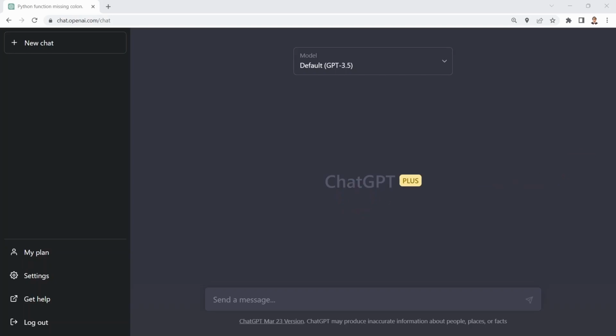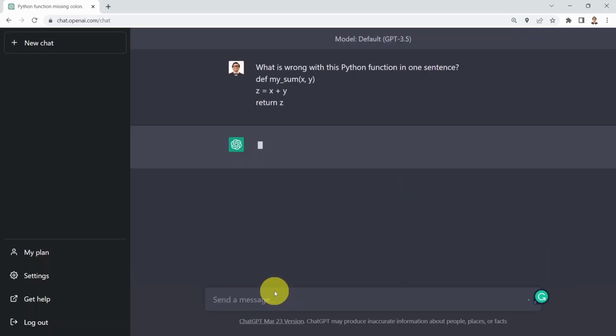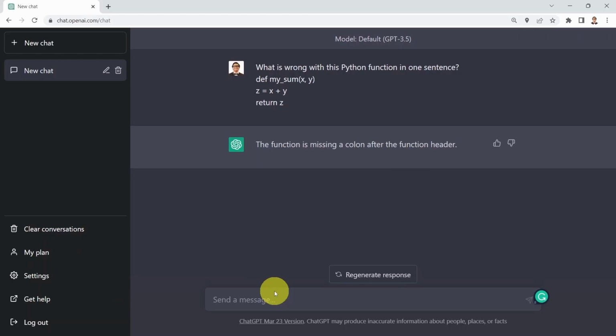Let's assume that we have a Python function that adds two numbers together. It's a pretty simple one. What I'm going to say here is, what is wrong with this Python function in one sentence? If you are familiar with Python, you would notice that a colon is missing in the function definition, and that's why you are seeing an error message. If you press enter, here we go. It tells you the function is missing a colon in the function header.